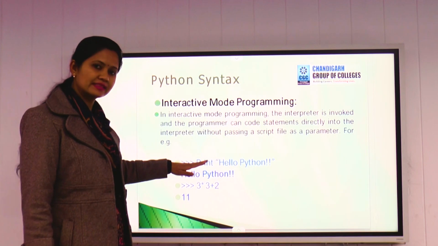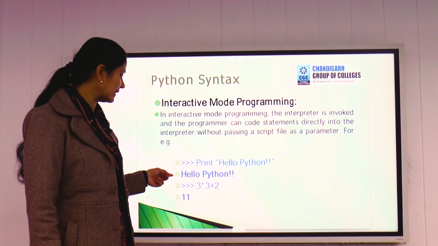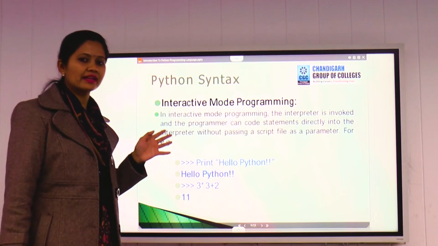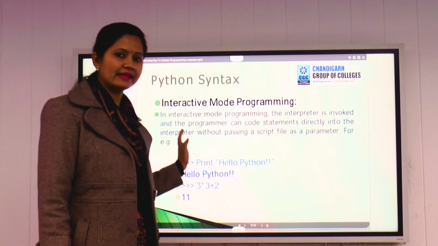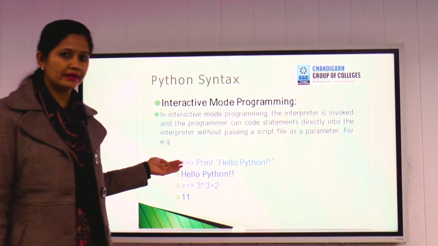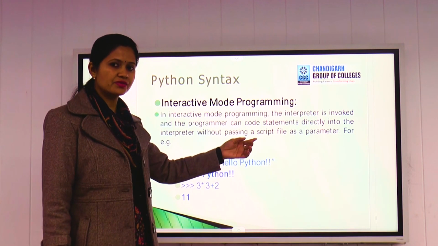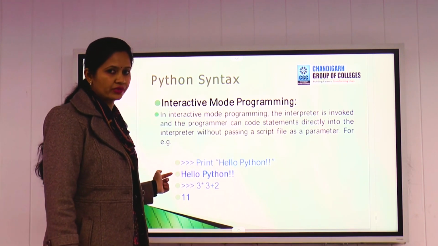Once you write the statement, you just have to press enter and you can see your result directly: hello Python, rather than giving any other code, including any header file or mentioning any curly braces.